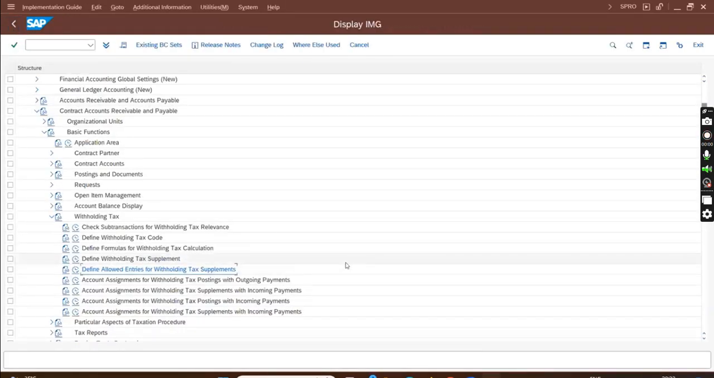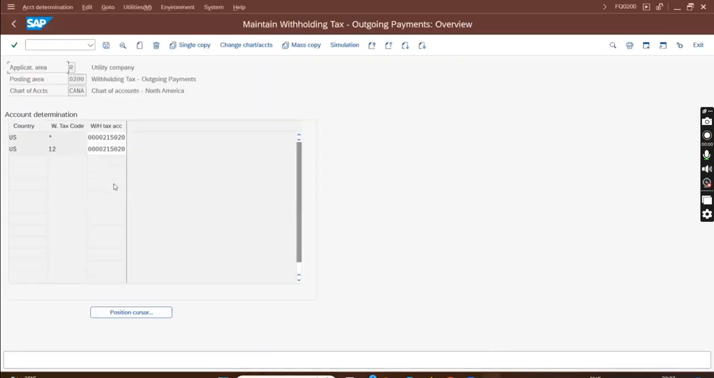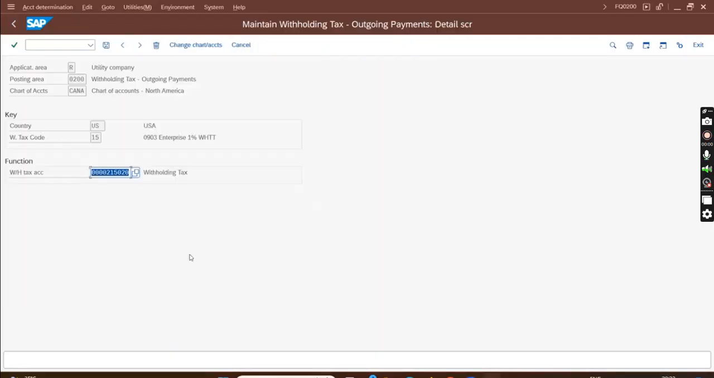Now here I will assign the GL account. So account assignment for withholding tax posting with outgoing payment. During outgoing payment, the WHT will get posted. Okay, so I'll select chart of accounts CANA. Now here, see, it says that for all tax codes, maybe last batch, I think I used the WHT 12. Now here my WHT is 15. So I'll just select and do a single copy and I'll make it 15 and my WHT.